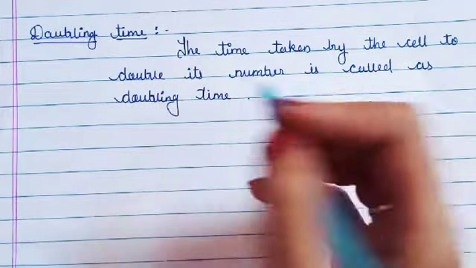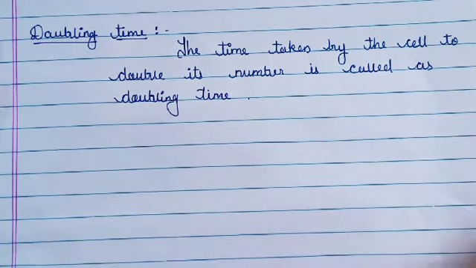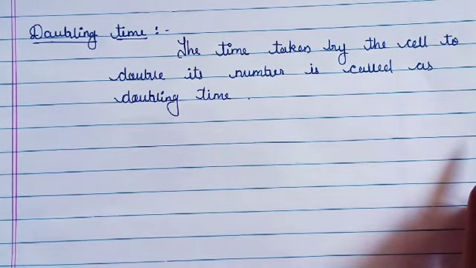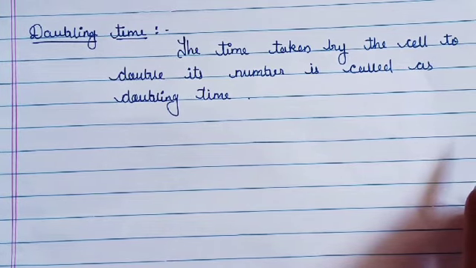So what is the doubling time? The time taken by the cell to double its number is called a doubling time. Means if mitosis or meiosis, this cell division process takes place, from a parent cell daughter cells are going to be formed, and the time which is required is known as the doubling time.